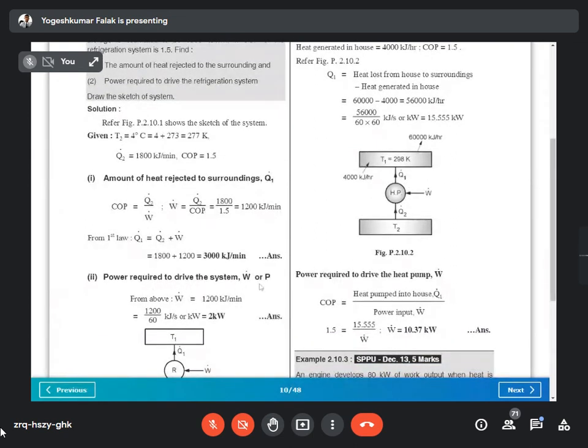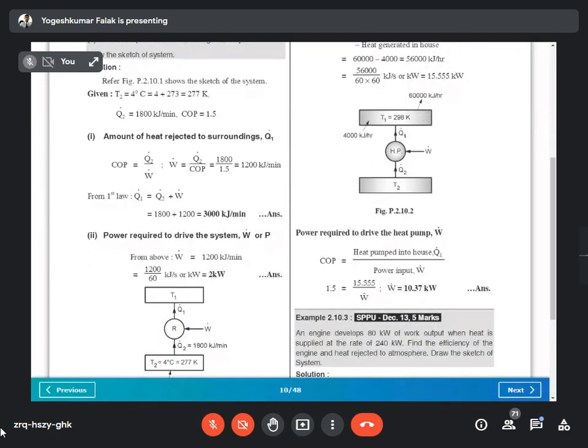Where you can see the different equation, the power, W or P, is 1200 kilojoule per minute, and you know that power always has to be expressed in watt. So to convert it to watt, 1200 divided by second, kilojoule per second. Joule per second is nothing but watt. If you multiply it by 1000 also, it's joule per second and it's converted into watts. So instead of converting into watt, we just convert this into second. In a minute there are 60 seconds. So 1200 divided by 60, you get 2 kilowatt or 2 kilojoule per second, your answer.